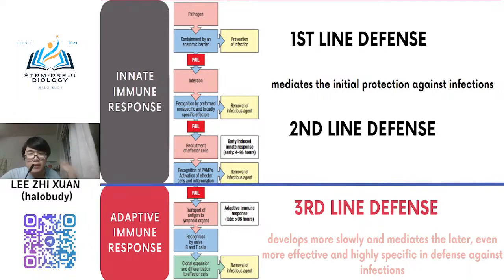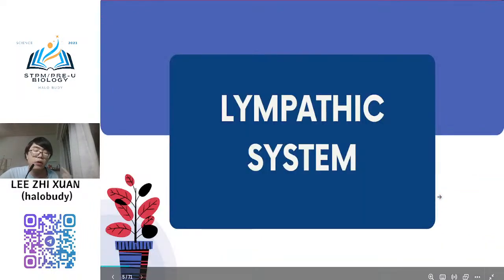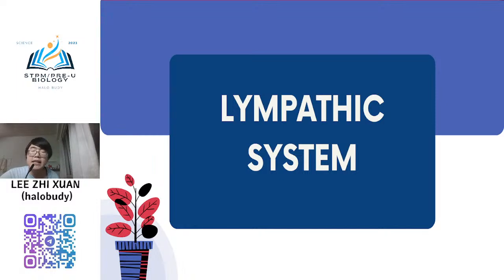It's just that all the leukocytes, especially in the second line, like neutrophil, basophil, macrophage, dendritic cells that you learn in semester 1 about the types of blood cells, all of them except lymphocyte, will trigger phagocytosis to engulf the bacteria in the second line. But then the second line is still not enough, so the third line will be induced. Our syllabus will focus more on the third line of defense, and in the third line we will focus on the lymphatic system.